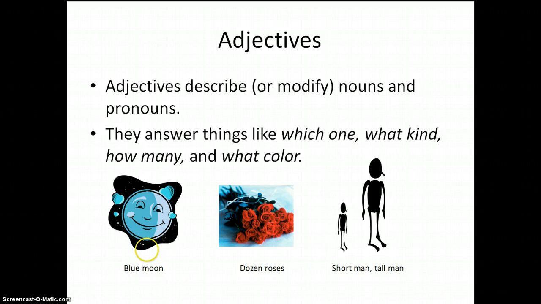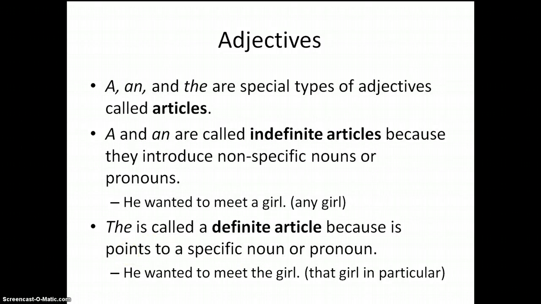Adjectives are used to describe or modify nouns and pronouns. They answer things like which one, what kind, how many, and what color. So, blue moon, dozen roses, short man, tall man. Notice that they are all describing a thing or person.